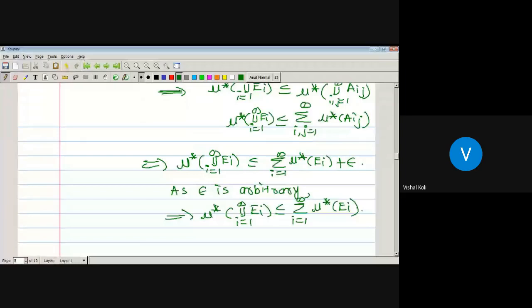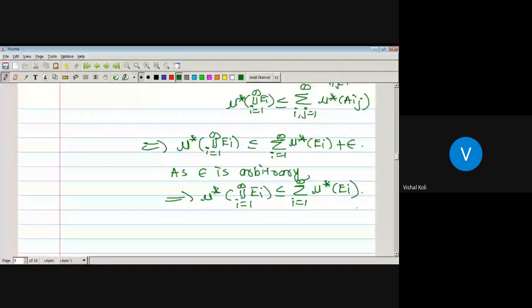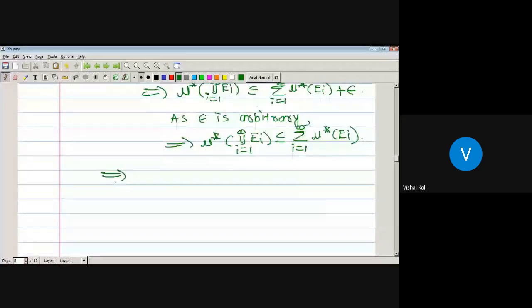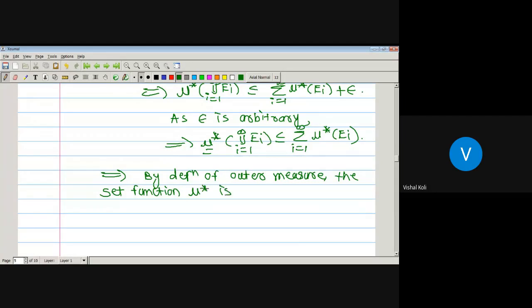So as this function mu star holds all these three properties, by the definition of outer measure, the set function mu star is the outer measure, and that is what we have to prove. Hence the required result.